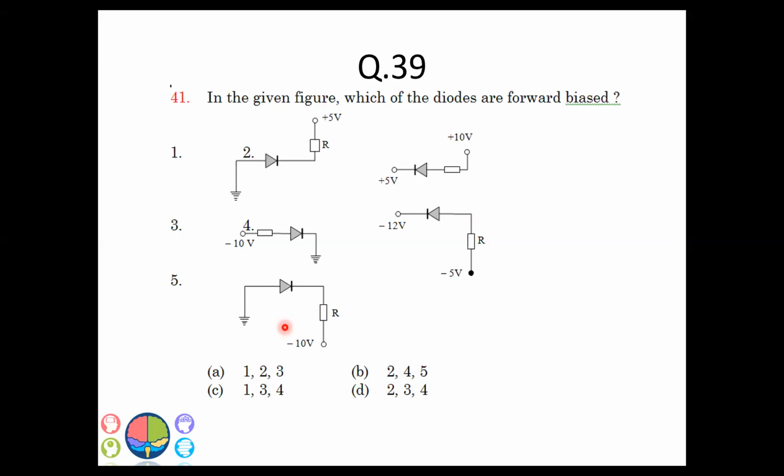Look at the options over here, A, B, C, D below, and guess which of them are forward bias. Forward bias is when the P terminal has to have a higher potential compared to the N side. So this is the P side and this is the N side. This is called grounding. Grounding means zero potential. So here it's all grounded. So this is zero potential. This is also zero potential.